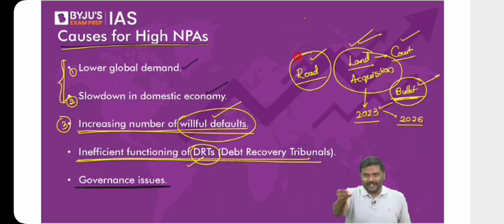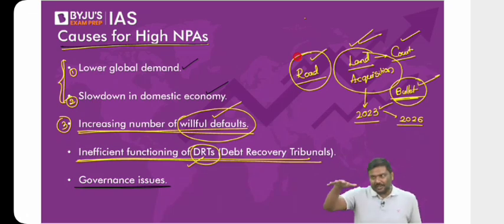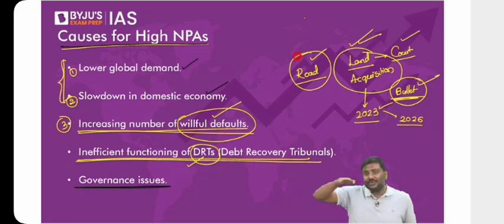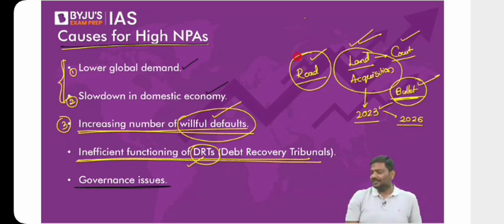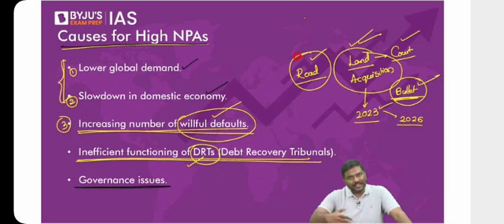In the case of the bullet train project, I'll add one more current affairs point here. The bullet train project was supposed to pass through a certain ecologically sensitive region, as reported in The Hindu newspaper last month. The court said, no, I will not allow you to destroy it. Reroute the project. Make a different route. Do not cross this region. It is an ecologically sensitive region. Now tell me what will happen to the cost of the project. The cost will automatically go up because it is a government project. Somehow they will incur the higher cost and complete it.